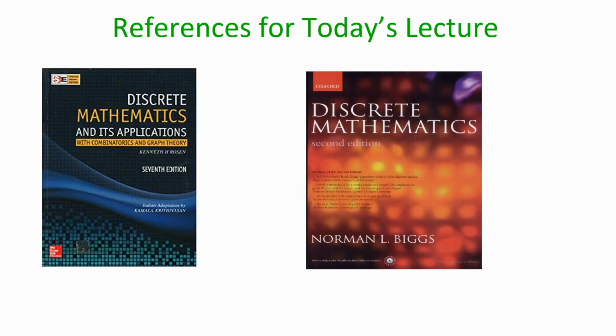So, with that I end today's lecture. These are the references. Just to summarize, in today's lecture we discussed left cosets and right cosets, we derived several properties for the cosets, and we also discussed subgroups. We gave a characterization for subgroups, and we also discussed properties regarding the order of the subgroups, namely the Lagrange theorem. Thank you.